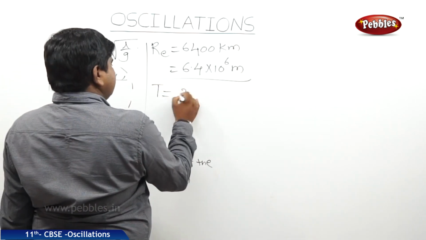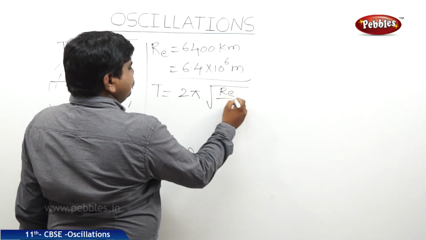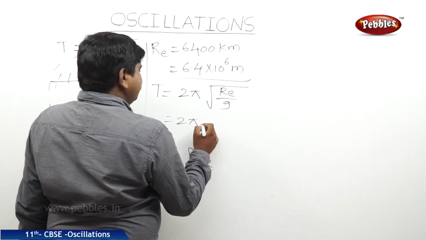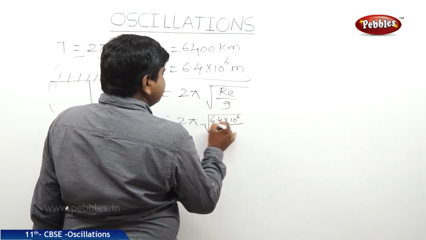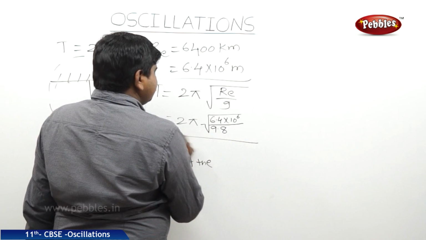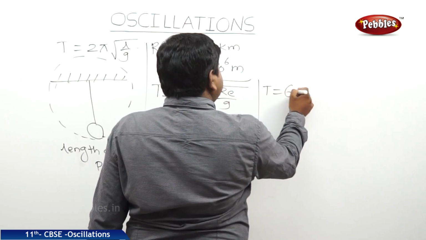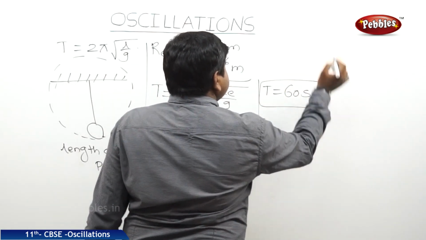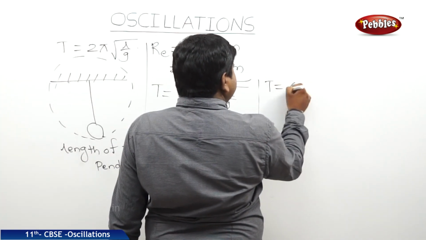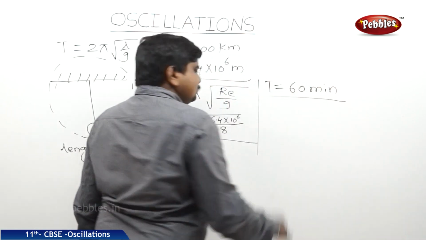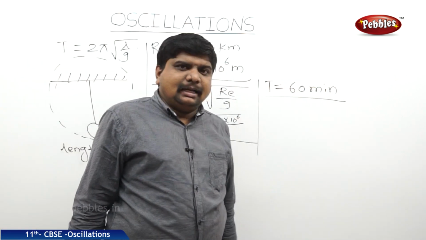Therefore T is equal to 2 pi into square root of Re by G. Therefore 2 pi into square root of 6.4 into 10 to the power of 6 by 9.8. If we do the calculation, we will get T is equal to 60 minutes. So for a body whose length is equal to the radius of earth, its time period is 60 minutes.